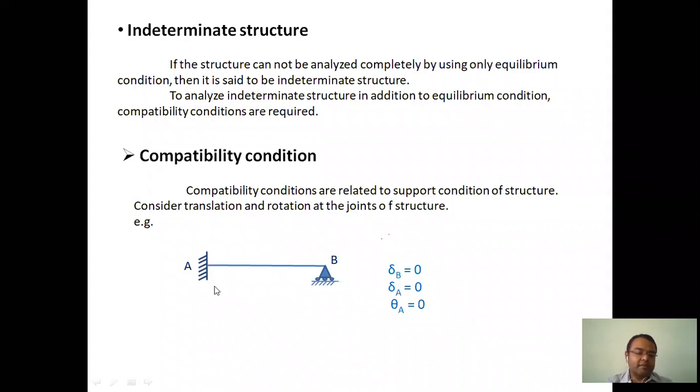So these are the compatibility conditions. To analyze this propped cantilever completely, we have to use the equilibrium conditions as well as the compatibility conditions. Likewise, you can analyze this indeterminate type of structure completely.